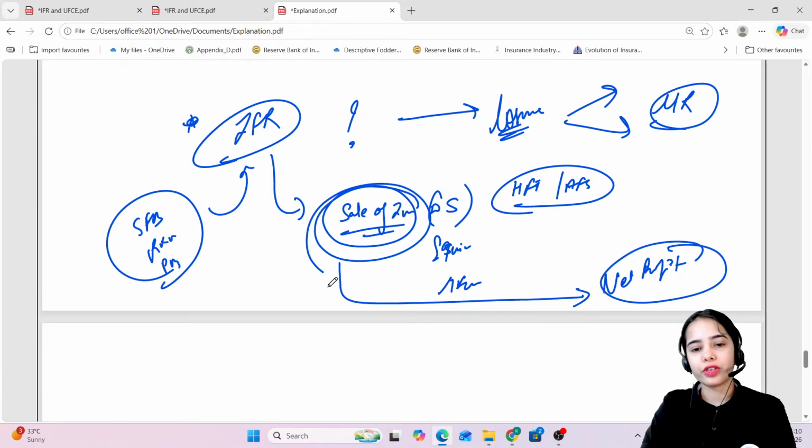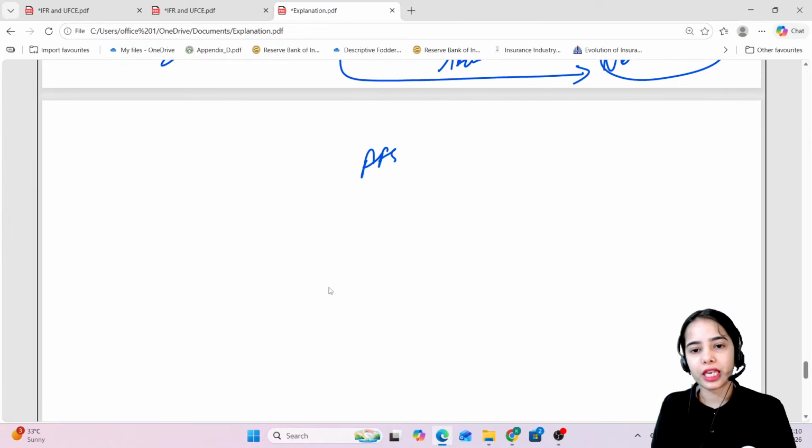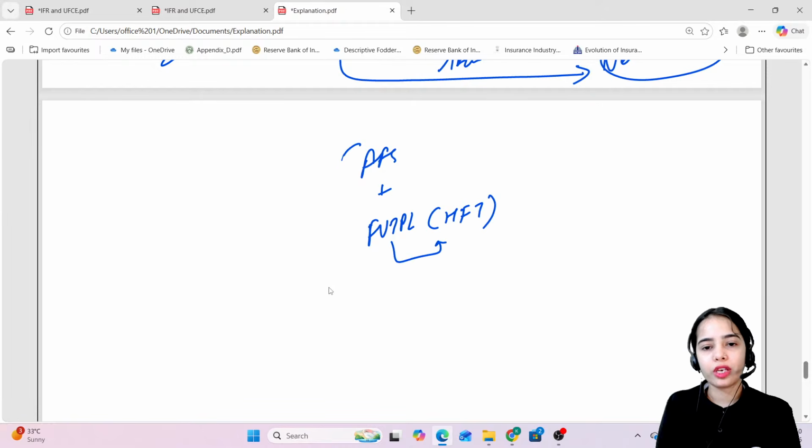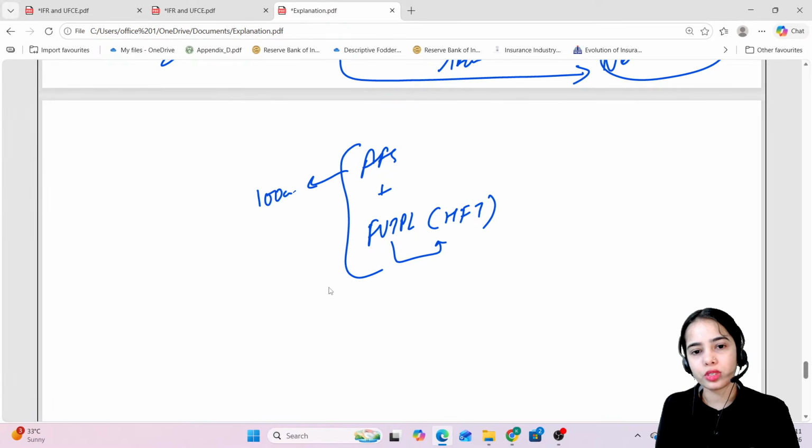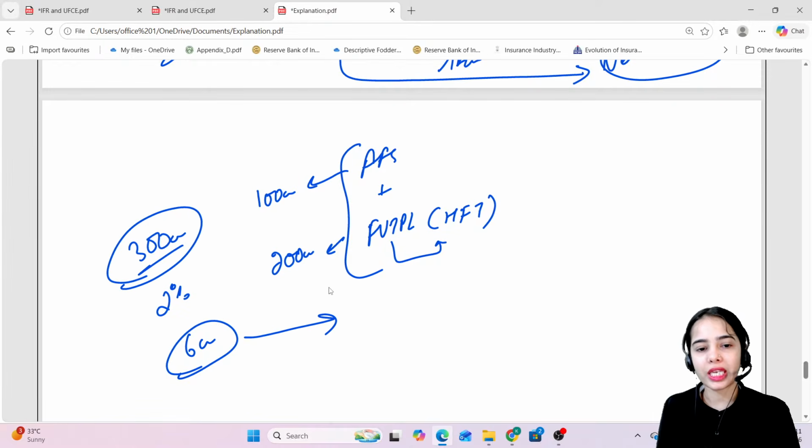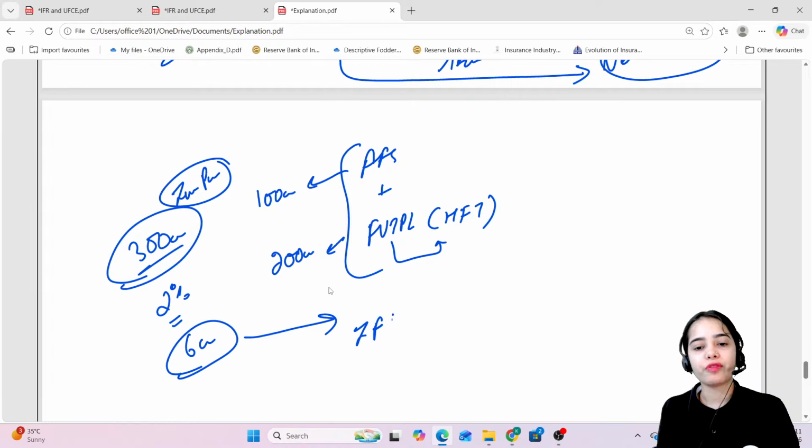So if, let's say, investment in AFS is 100 crores and FVTPL is 200 crores, so against the 300 crores of investment portfolio, 2%, that is 6 crores, has to be kept in the investment fluctuation reserve.